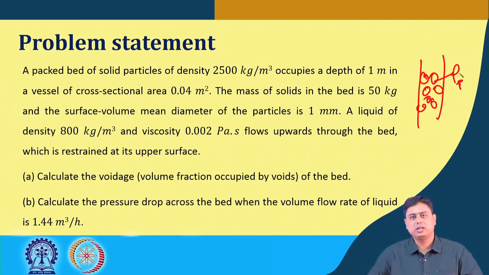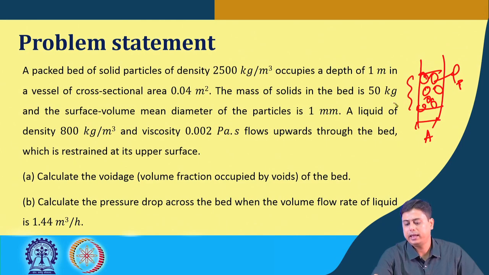Rho p is mentioned here, vessel cross sectional area is given. The mass of solid of the bed, if the bed height is this one, the mass of the solid, that is m, is mentioned, xsv is given.